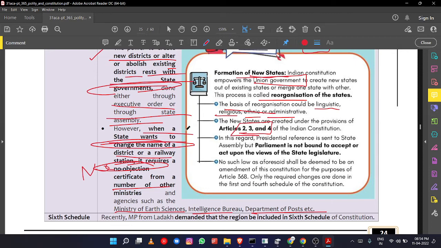Okay, and it does not require a constitutional amendment under Article 368. There is no requirement of a special majority. If a 51% majority is there, a simple majority of people present and voting, then the Parliament can simply pass a law to alter the boundary of a state. Okay, so that is the procedure.